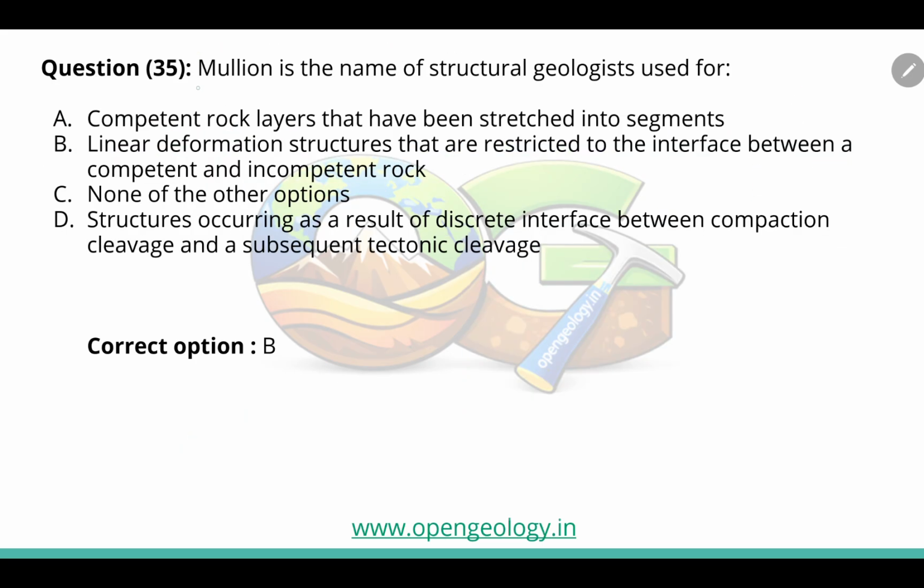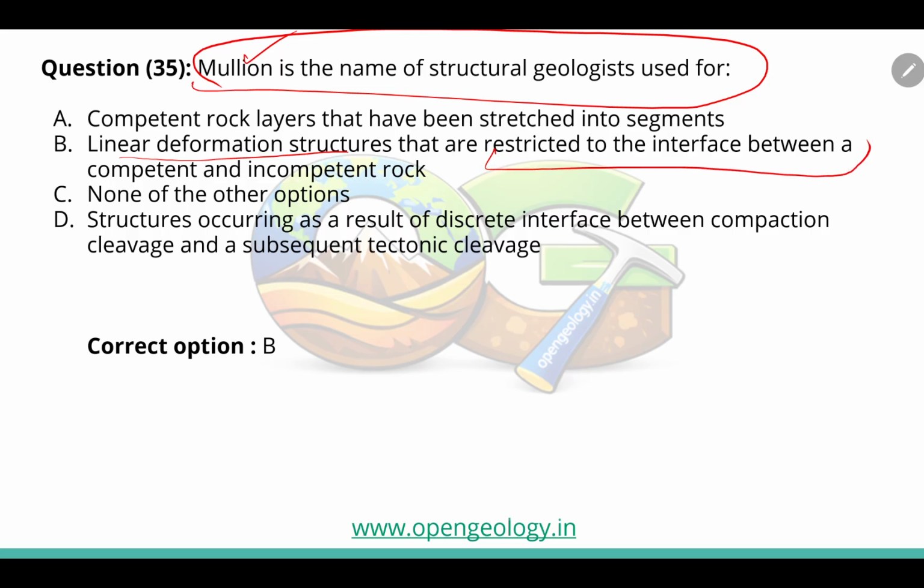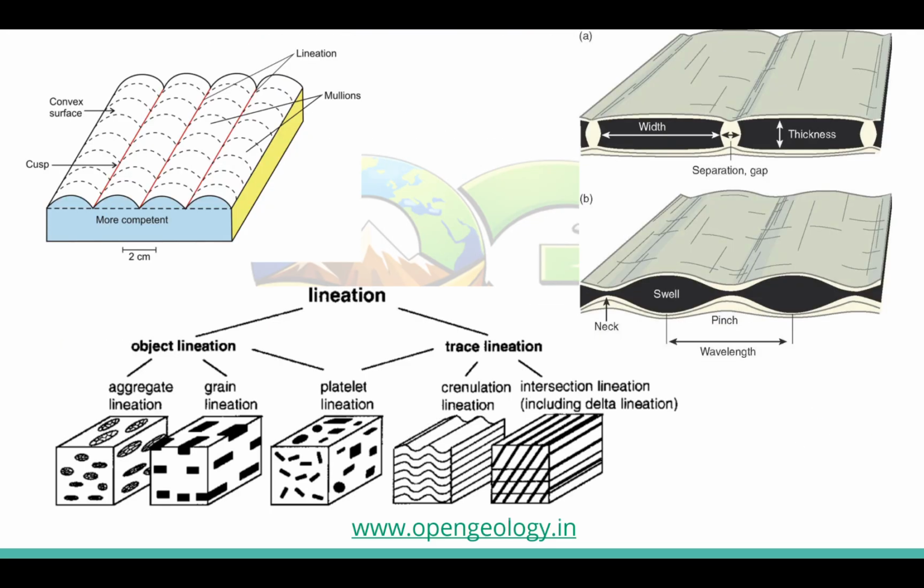Another question is, mullions is a term used by structural geologists for what? Mullion is a linear deformational structure which is restricted to the interface between competent and incompetent rock. We classify structures in many ways, but one of them is linear structure and planar structure. Let's see mullions as a linear structure.